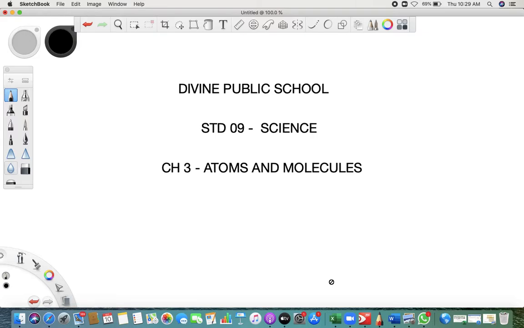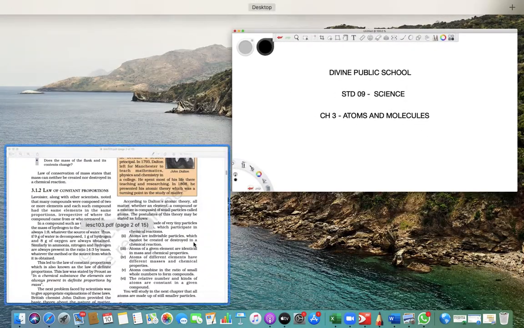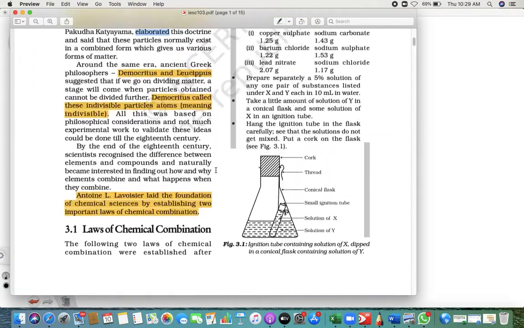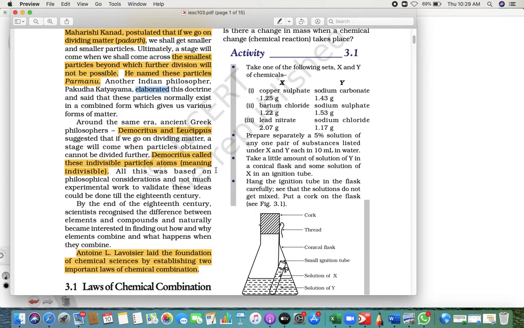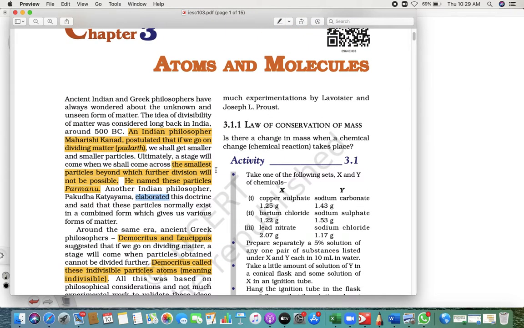School. I'm your science teacher. We are learning chapter 3, atoms and molecules. We already discussed one thing: that they started researching about atoms, means substances, that when you keep on dividing, what is the smallest matter that you get?